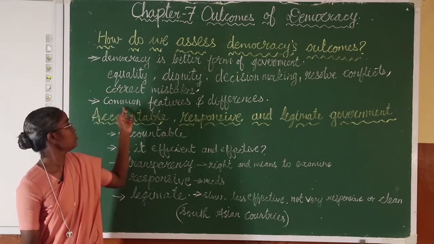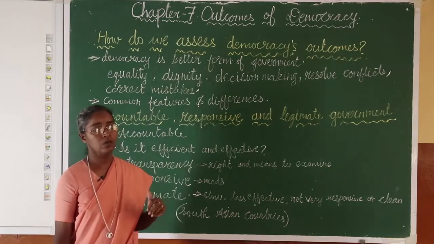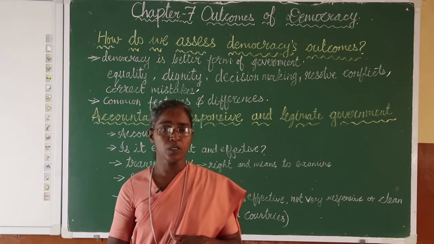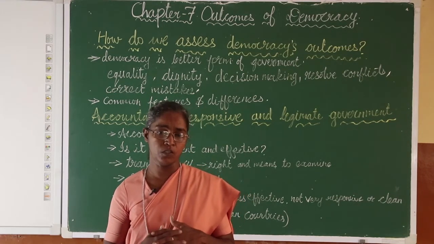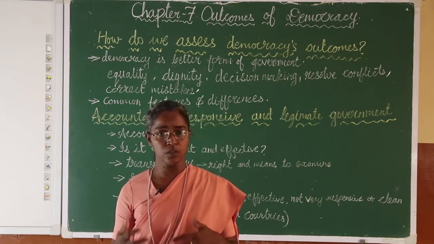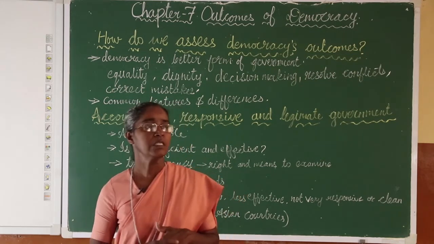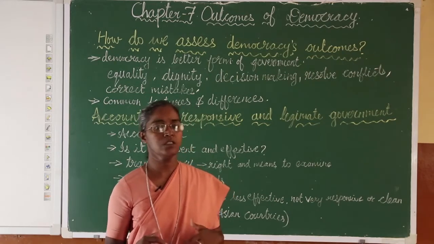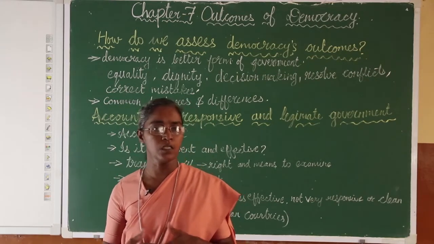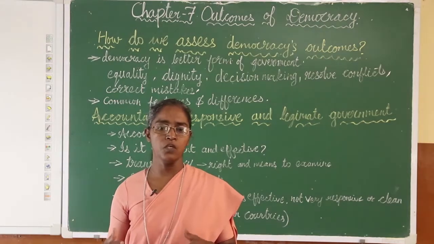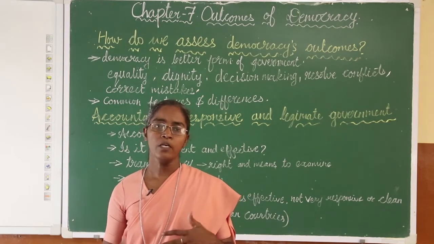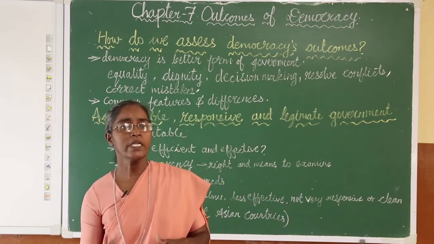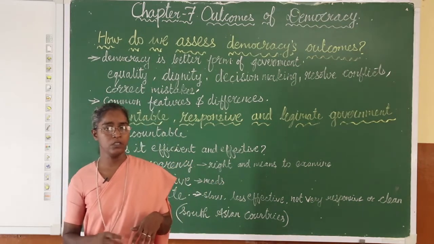The second one is, when we speak about all these features of democracy, what do we expect from a democracy? When any democracy practices these principles, then it is a successful democracy. Mostly when we see the democracies, they fail to practice all these criteria. When they fail to practice all these criteria, what will be our conclusion? Our conclusion will be that democracy is good in principle, not in practice. That is what we conclude.